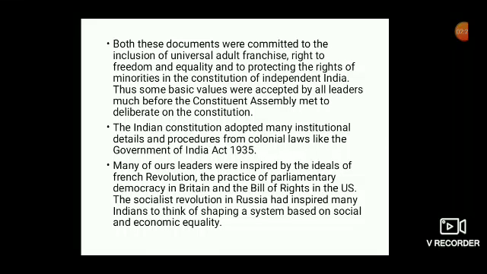Both these documents were committed to the inclusion of universal adult franchise, the right to freedom and equality, and to protecting the rights of minorities in the Constitution of independent India. Thus, some basic values were accepted by all leaders much before the Constituent Assembly met to deliberate on the Constitution.